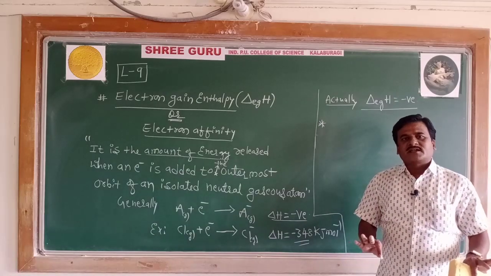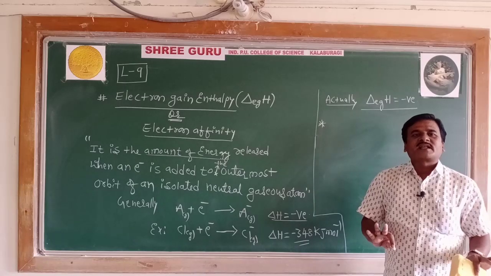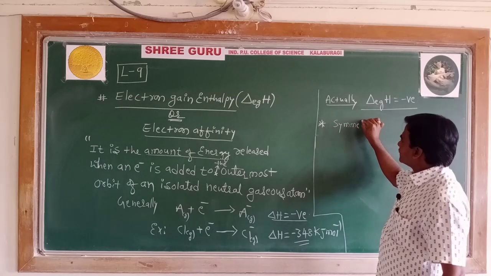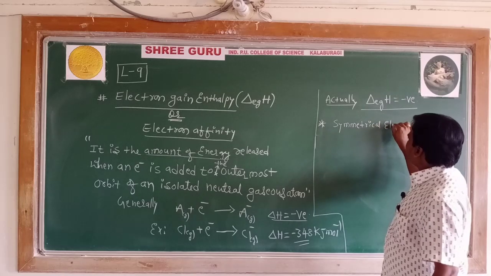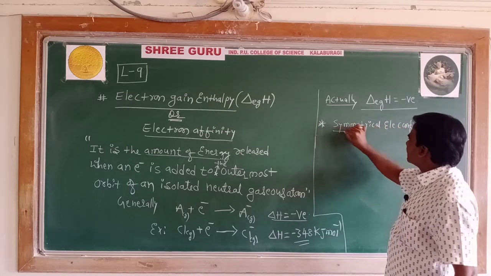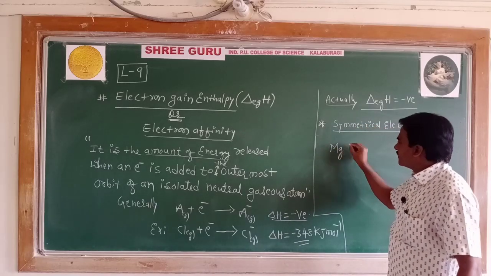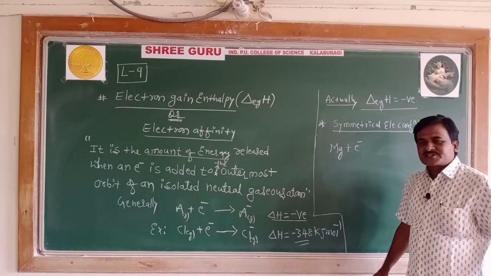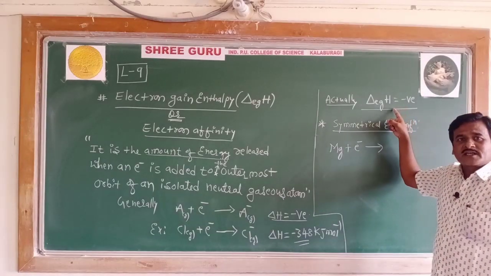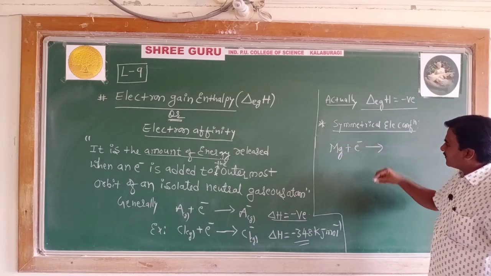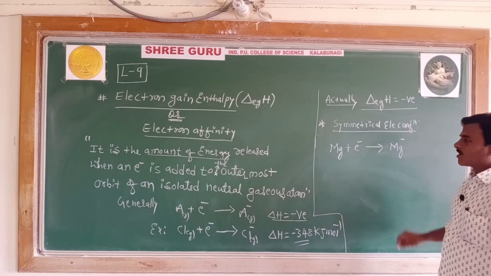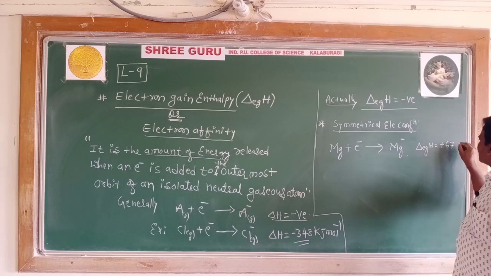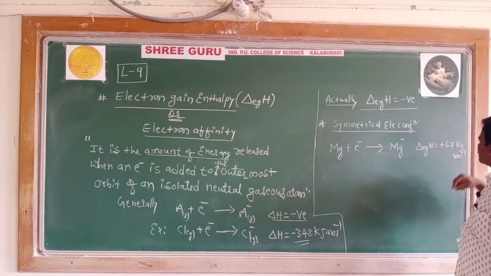in some cases like noble gas elements and the elements with symmetrical electronic configuration, such as magnesium, which is a second group element, the electron gain enthalpy is generally negative, but you can see the electron gain enthalpy of magnesium is positive. It is plus 67 kilojoule per mole.